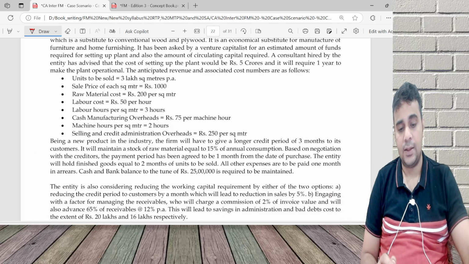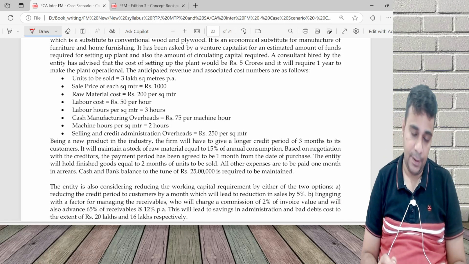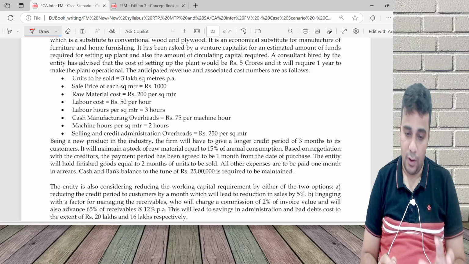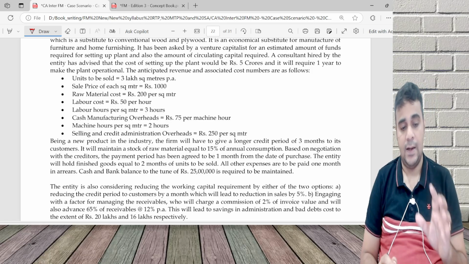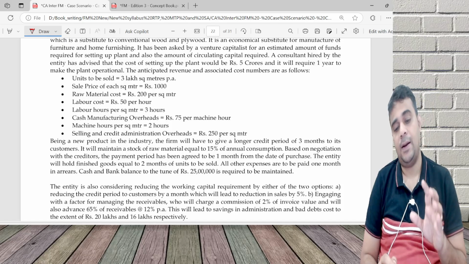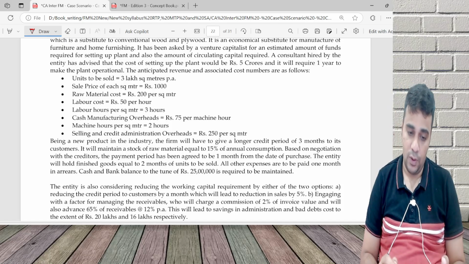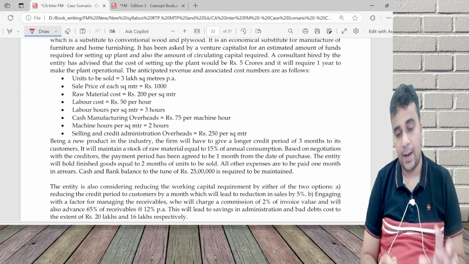Being a new product, the firm will give a longer credit period of 3 months, stock of raw material 15%. With negotiation with the creditor, the payment period agreed is 1 month. The entity will hold finished goods for 2 months, all other expenses 1 month in arrear, cash and bank balance 25.